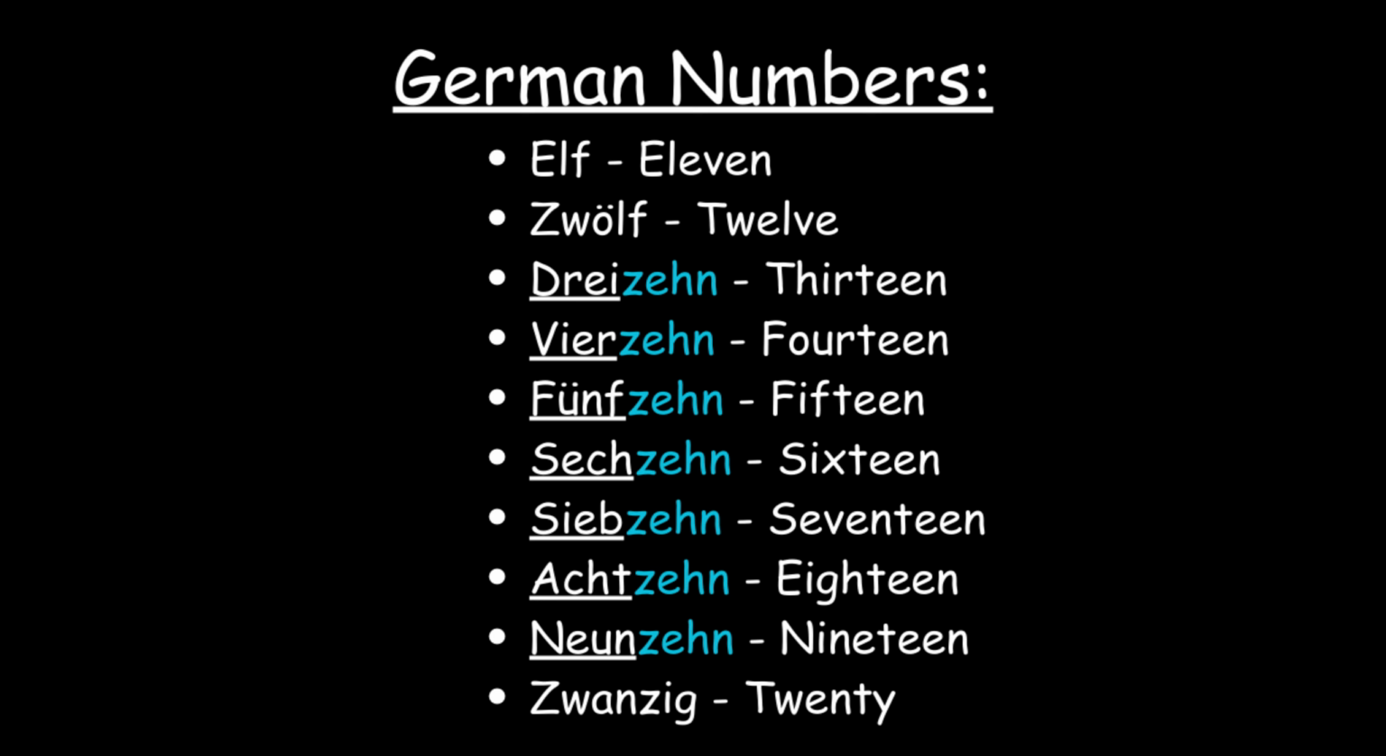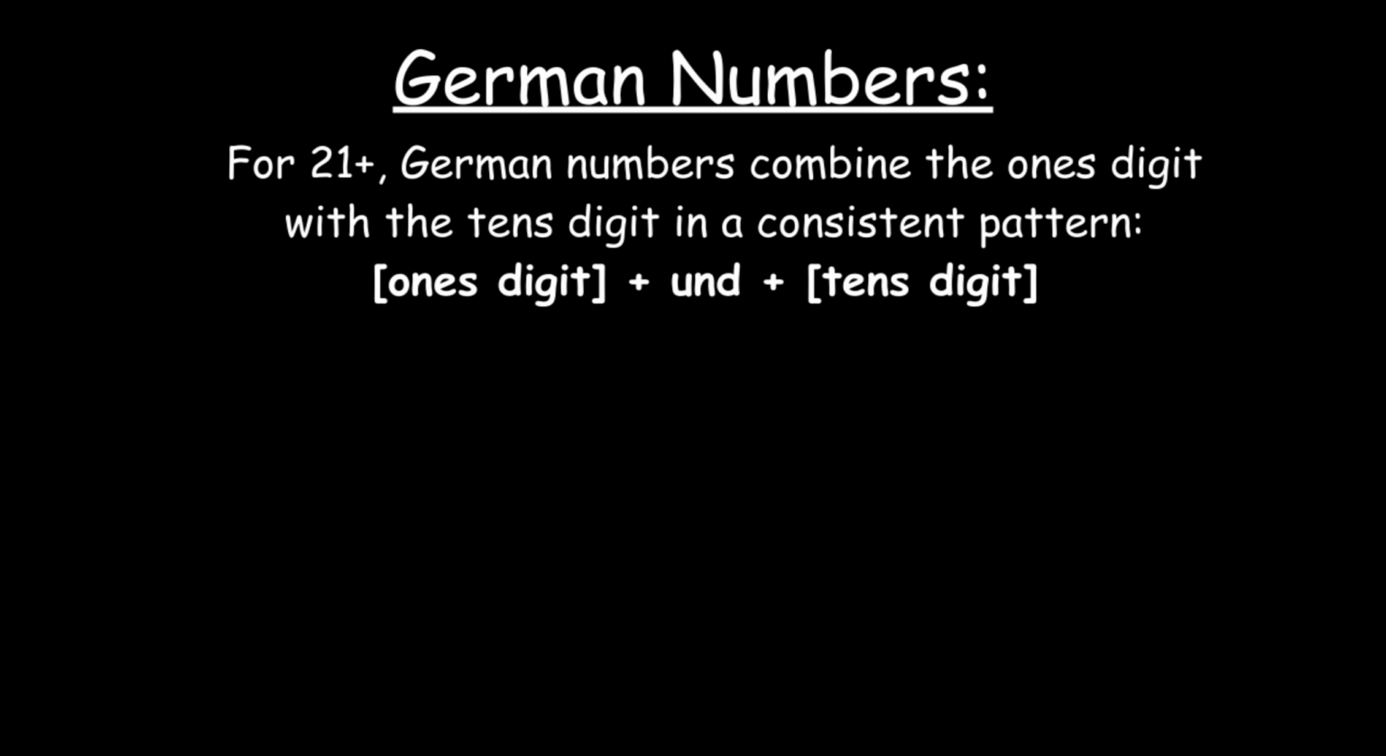Now here, the concept of German numbers deviates from the norm because German combines numbers in a very structured way. For numbers 21 and higher, German numbers combine the ones digit with the tens digit in a consistent pattern. Ones digit plus und plus the tens digit.